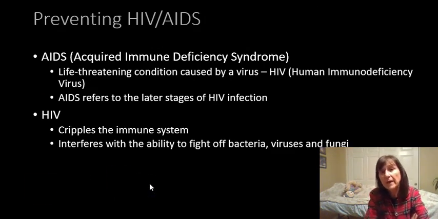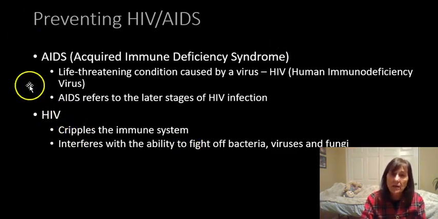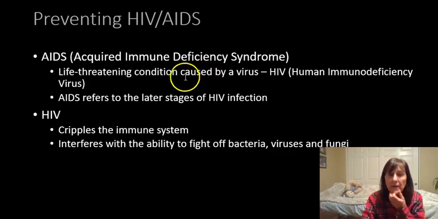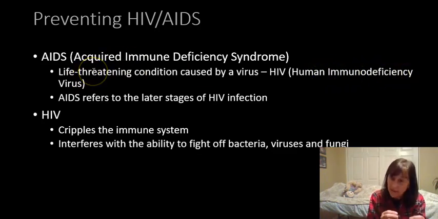And you could also get HIV, which is the human immunodeficiency virus, and it's the virus that causes AIDS, okay? Which is a life-threatening virus. Now, there are medicines.